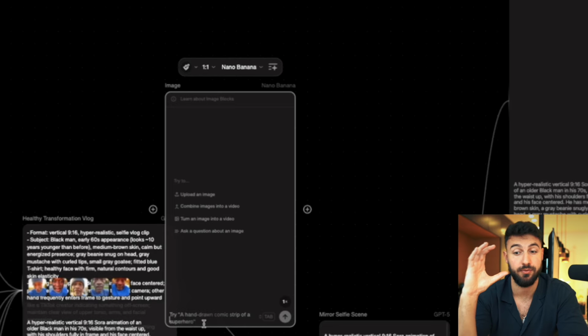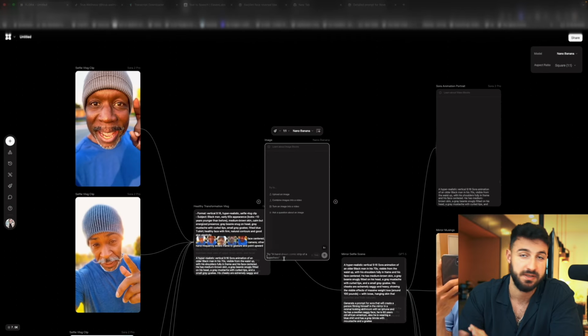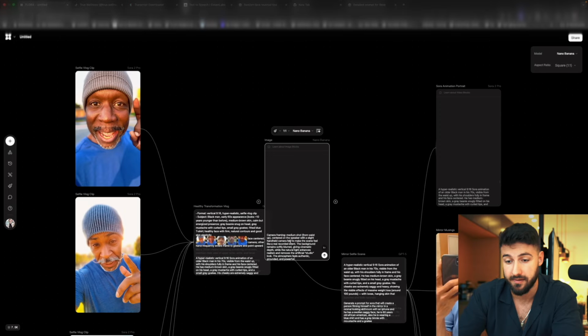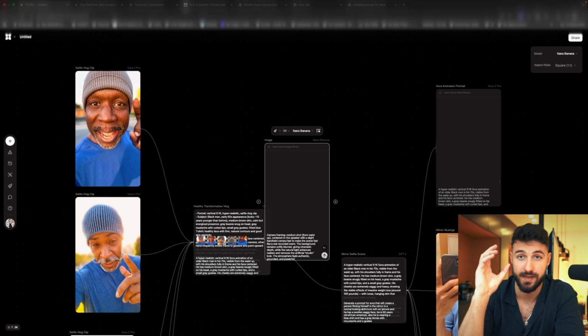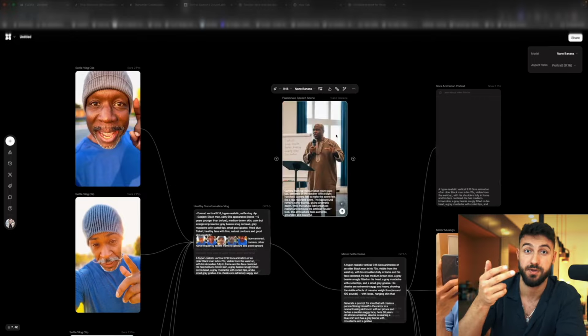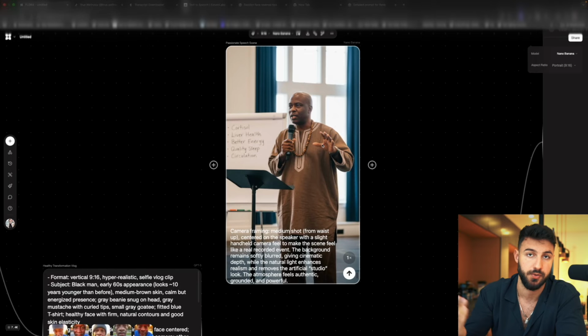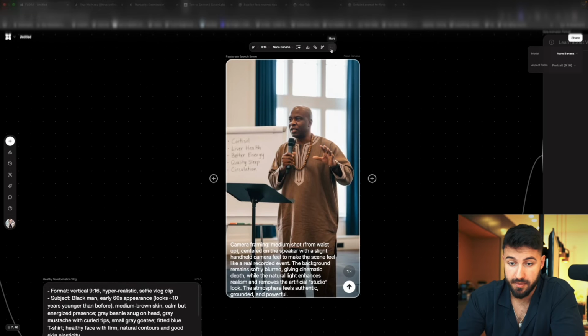Now here you just have to put in the prompt on how your speaker should look, and you have to have specific things which you add, like medium shot, like where the camera is and all of that. And I've already did this, so I'm going to just copy paste it in here. And the easiest way to do it is you just take a screenshot of your competitor, you upload it to ChatGPT, and you tell ChatGPT, hey, generate me a prompt to recreate this image, and then it's going to do it. Okay, I mean, we have the picture now. I think this looks fine.